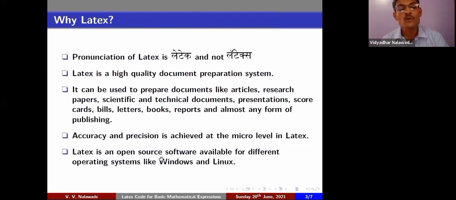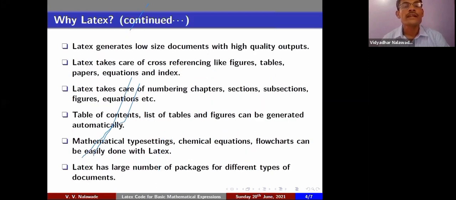LaTeX is an open source software available for different operating systems like Windows and Linux. And that's why it is also called platform independent. LaTeX generates low size documents with high quality outputs. For example, I have typed my thesis in LaTeX. It constitutes 225 pages, but the size of that big book is just 5 MB.